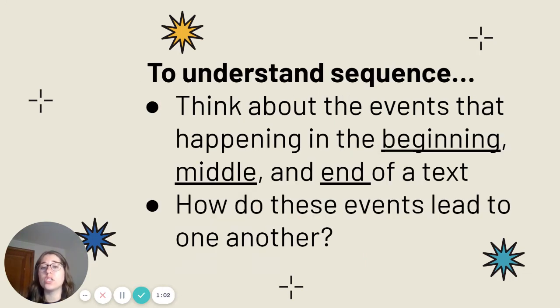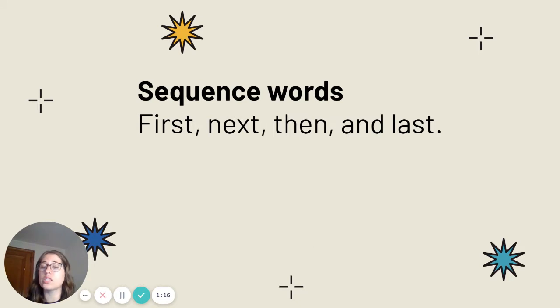To understand sequence, you have to think about the events that happen in the beginning, middle, and end of a text. You also have to think about how these events lead to one another. Don't forget our sequence words are first, next, then, and last.